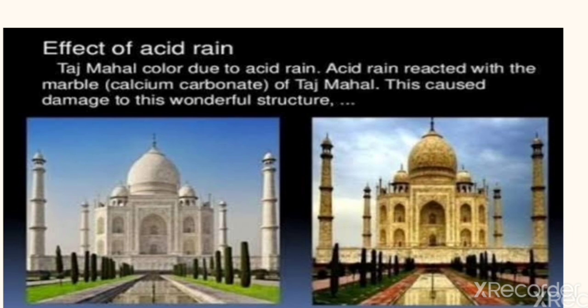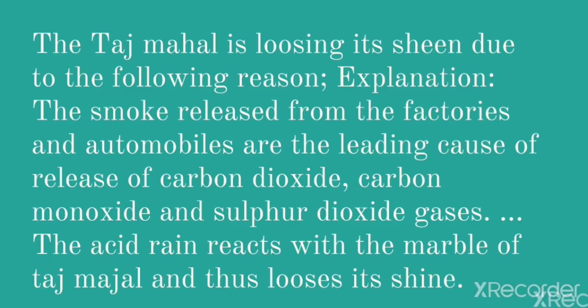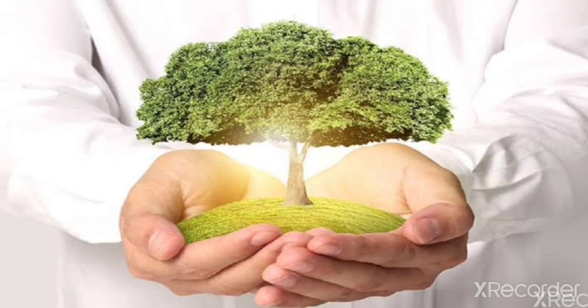The following important steps have been taken in this regard. A large number of industries have been shifted away from the vicinity, and no vehicles are allowed within half a kilometer of the premises. It has been made mandatory for an industrial unit to release waste gases into the atmosphere only after being treated for acidic gases. That means the flue gases coming out of the chimney must not contain any acidic compound like SOx and NOx.